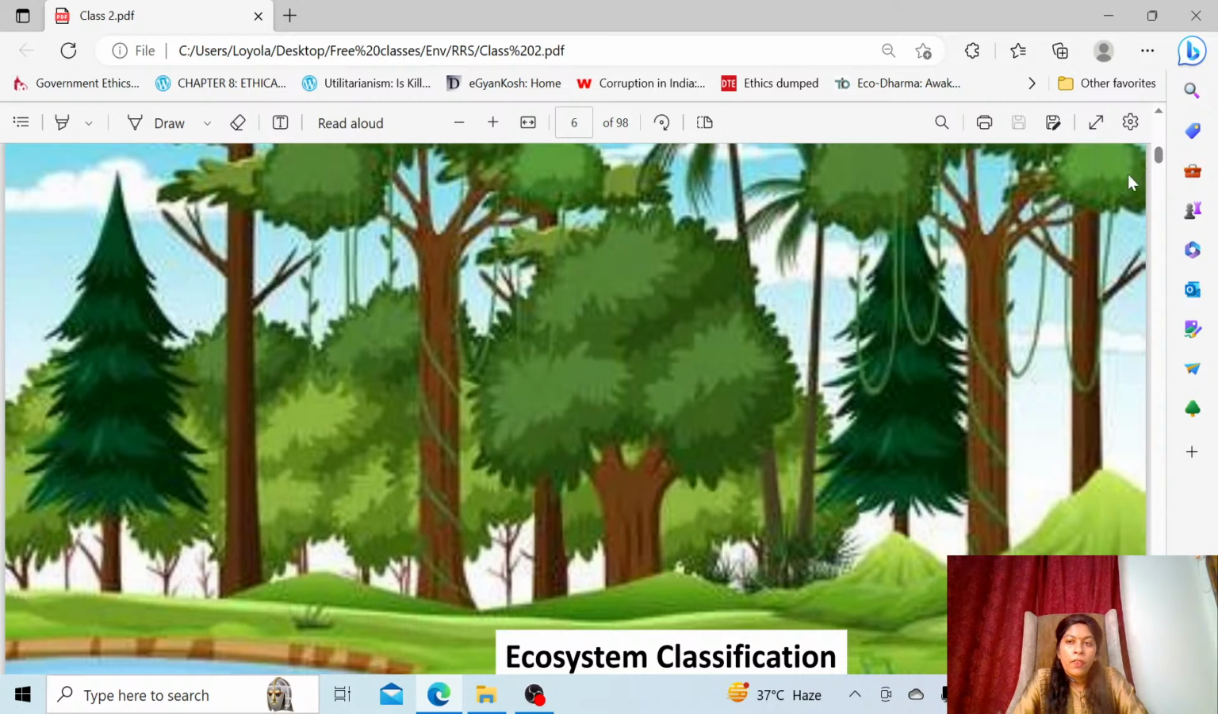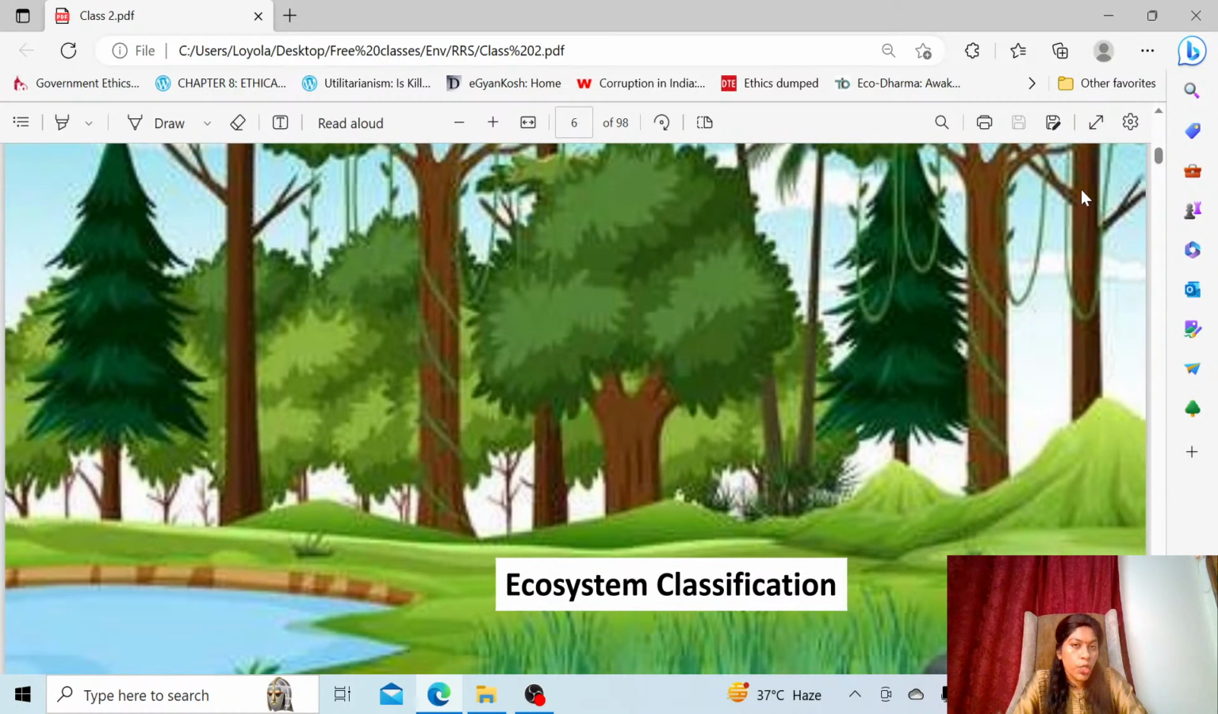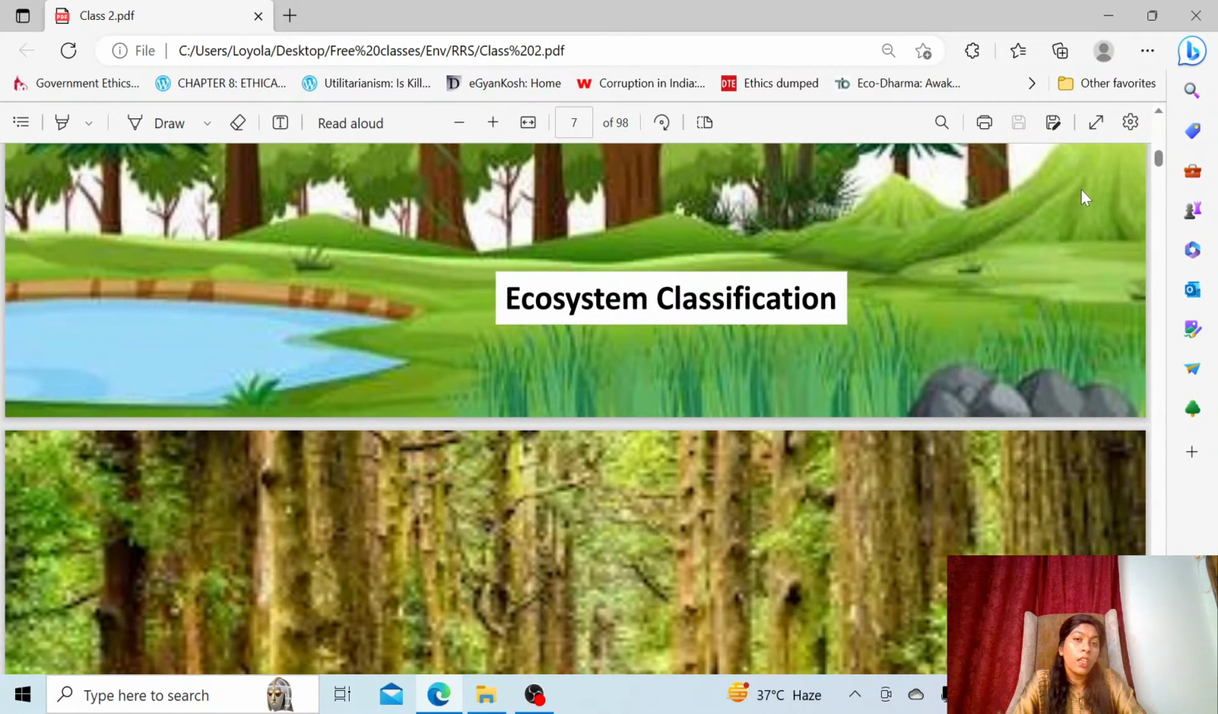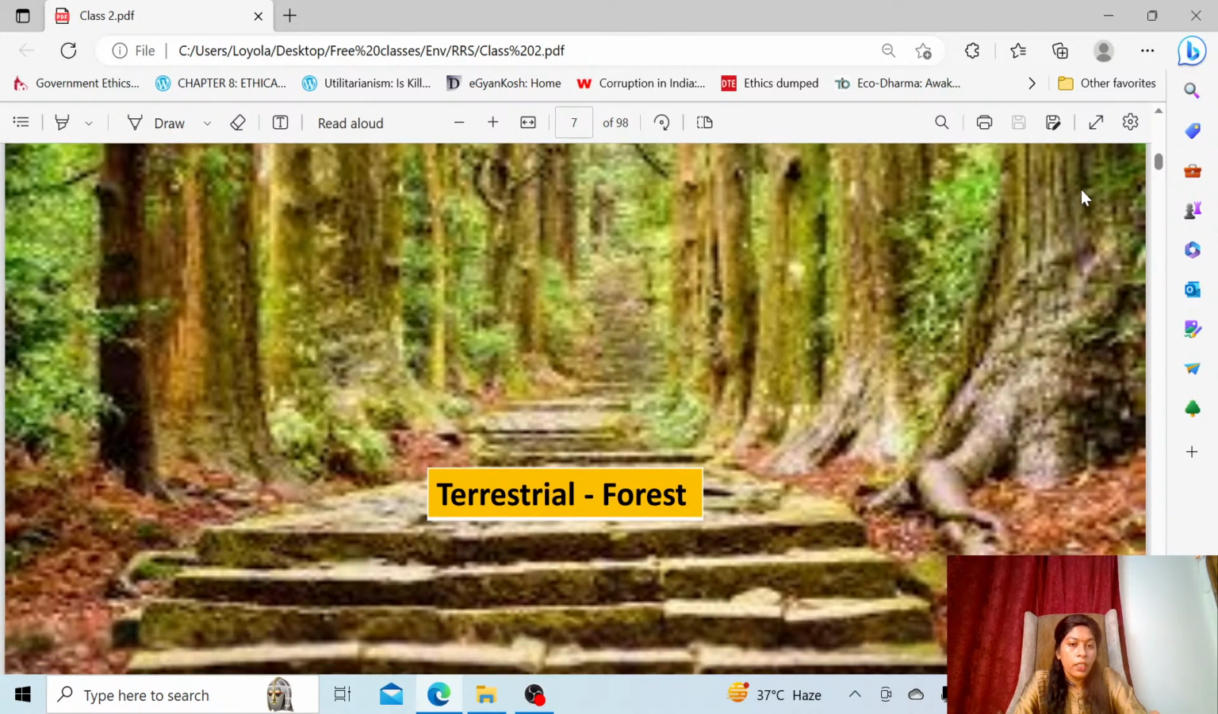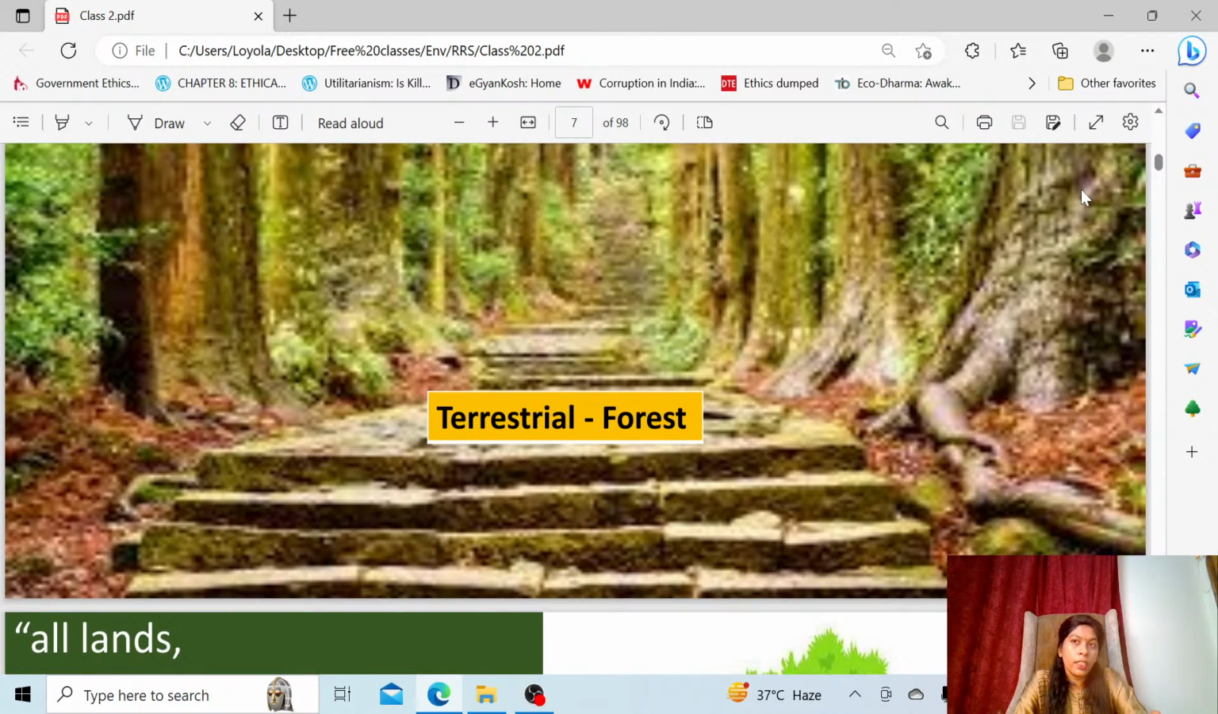First, we will begin with the terrestrial ecosystems. Under terrestrial, what are the ecosystems we have? And aquatic. Aquatic means all the fresh water, the brackish, the salt water, all will be included in the aquatic ecosystem. So first we'll go to the terrestrial classification, and in the terrestrial classification, first we'll begin with forest. Forest is a very important terrestrial ecosystem.